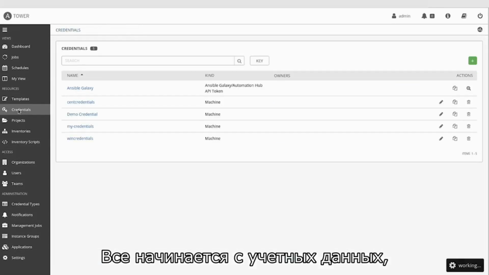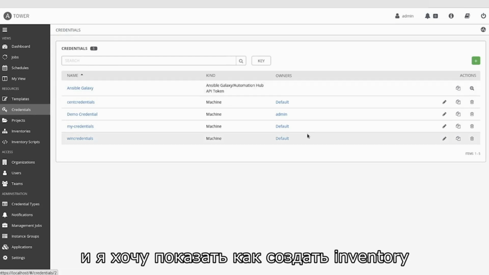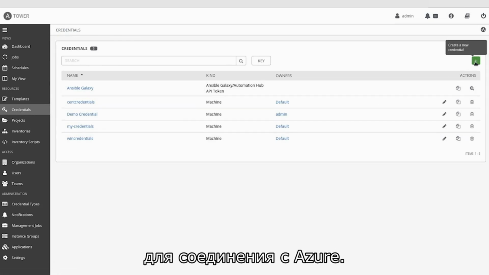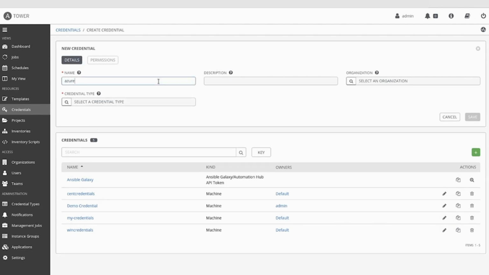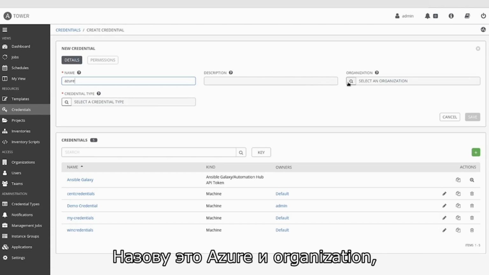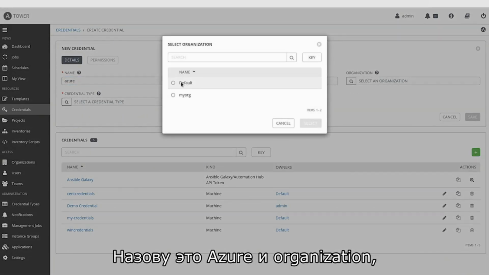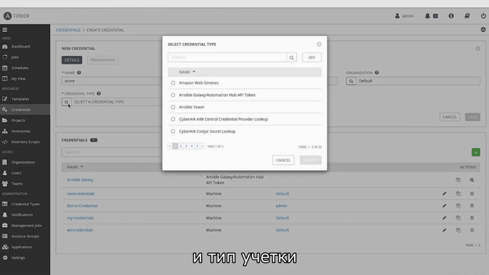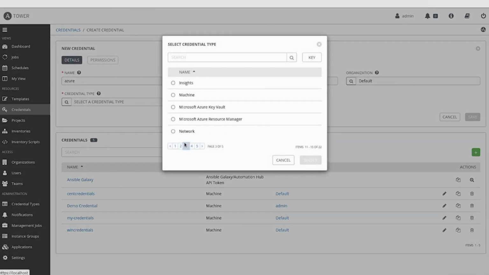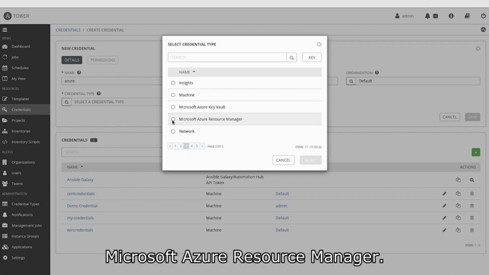So it starts with the credentials. I want to show you how to create inventory to connect to Azure. So I'm going to create some Azure credentials. Let's just call it Azure, and organization will be the default organization. And then the credential type is right here, Microsoft Azure Resource Manager.